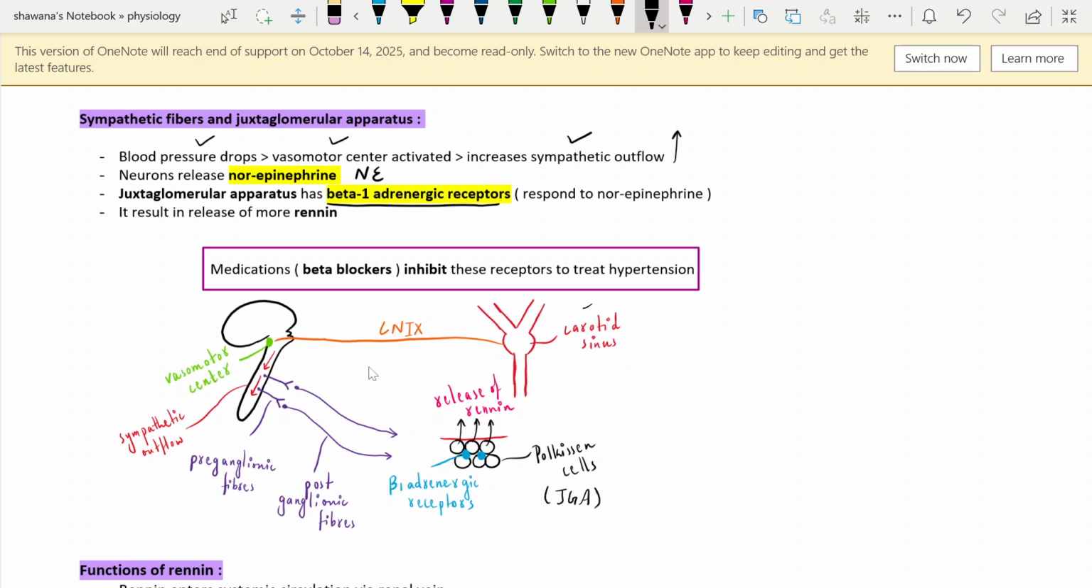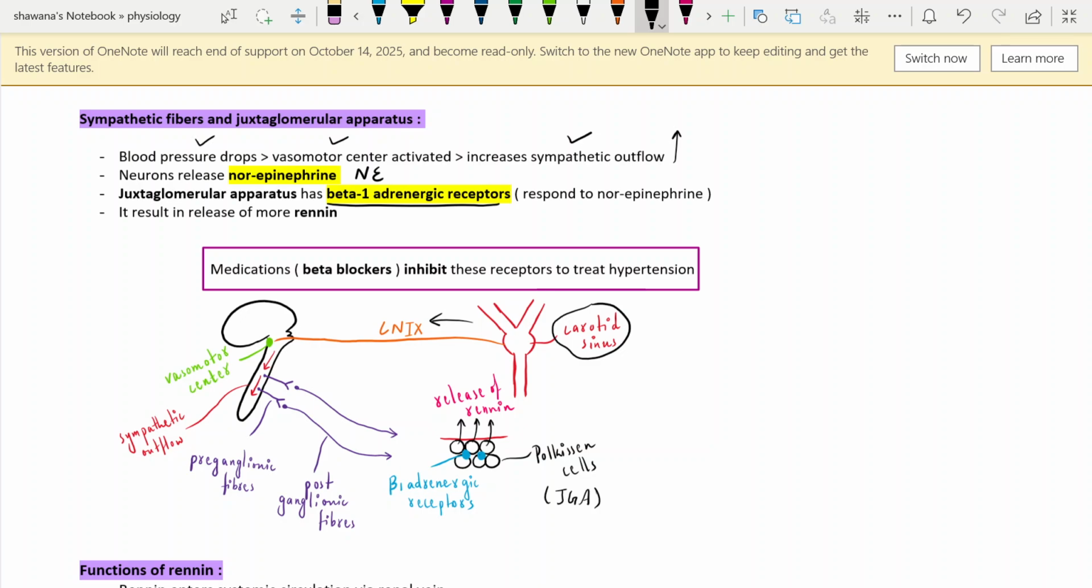So let's talk about it in the diagram. The carotid sinus, in case of hypotension, sends action potentials via the glossopharyngeal nerve, the vasomotor center gets activated, and there will be sympathetic outflow. Through the sympathetic outflow, the preganglionic fibers and the postganglionic fibers, these postganglionic fibers release norepinephrine, and this norepinephrine acts on beta 1 adrenergic receptors in the juxtaglomerular cells, and in response to the norepinephrine, these cells get activated and they release the renin.